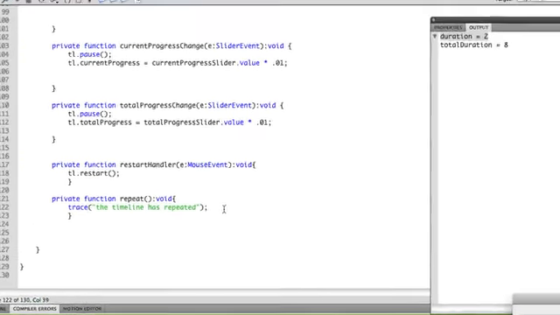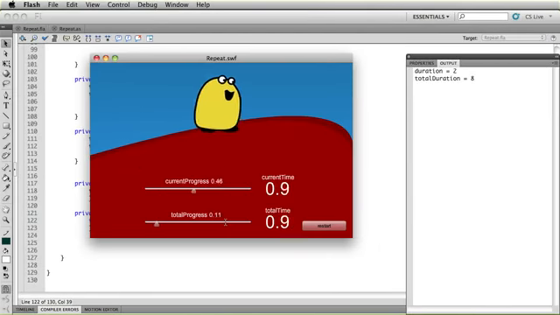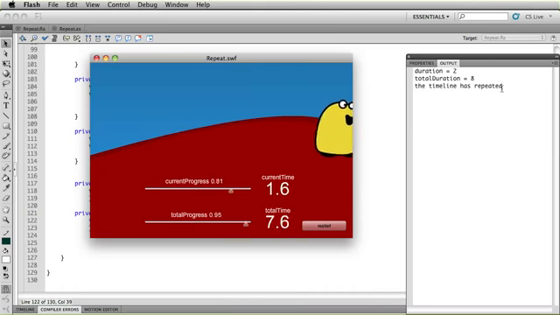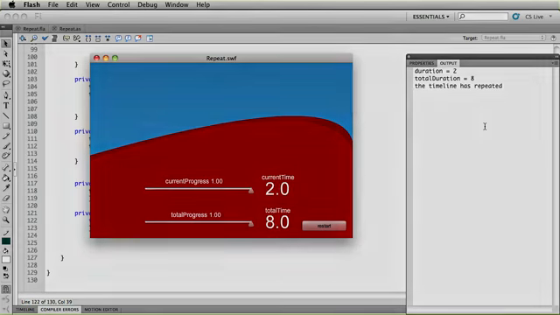So this can come in handy for a number of reasons. Let's watch it. So we play 1, 2, 3, 4, and then we'll see the timeline has repeated. So if I had multiple repeats, that would fire multiple times. Now we could use this repeat callback to keep track of how many times the timeline is played and display that value to a user. In fact, if you want a homework assignment, why don't you try to create a counter variable, increment it on repeat, and display it to the user. It might be a fun little challenge.